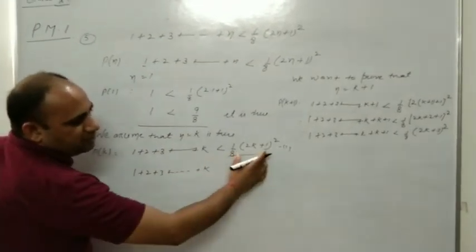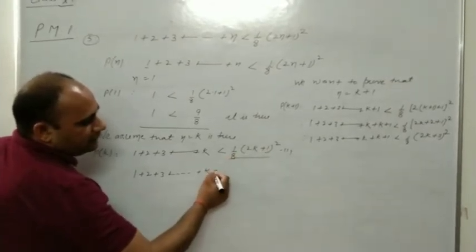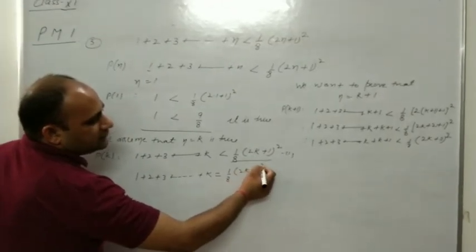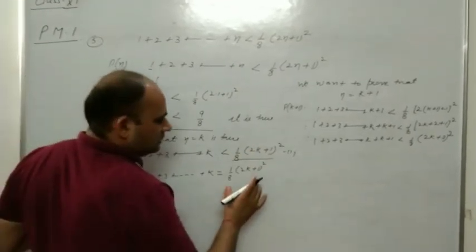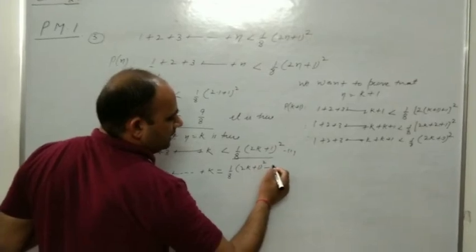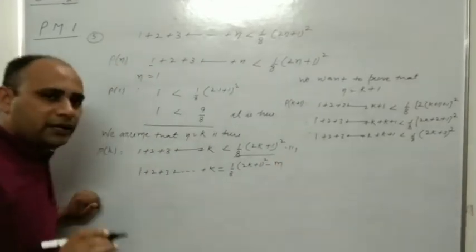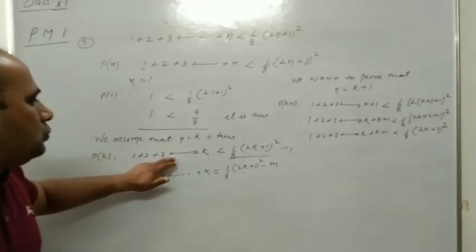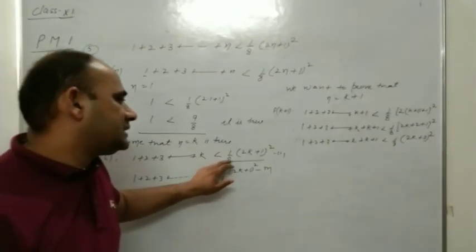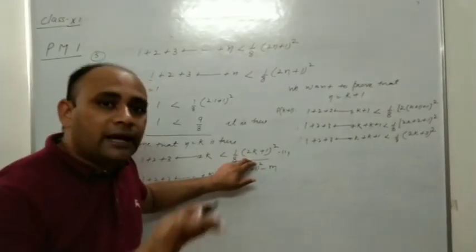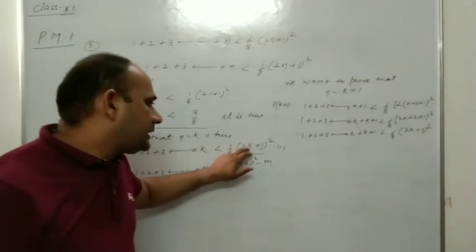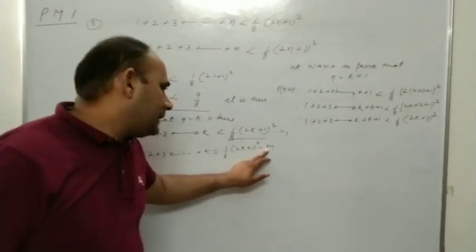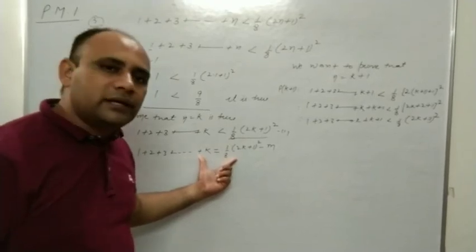It is true means this part is greater. If I take equal, it means something will be subtracted from it, we suppose we subtract m. You can see it is true, means 1 plus 2 plus 3 plus up to k is less than this part. If this is true and this part is greater, then if we suppose we subtract m, then on subtracting m both are equal. Clear?